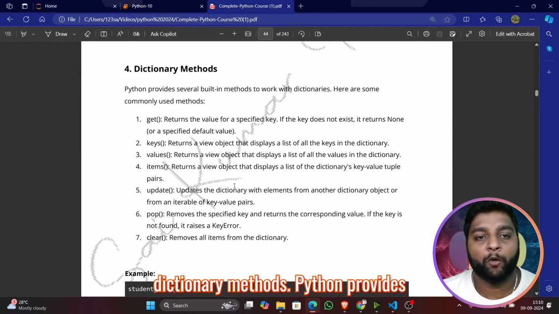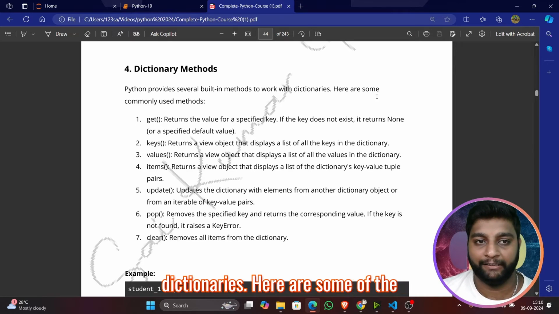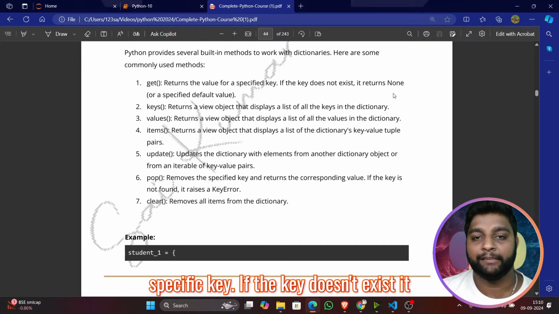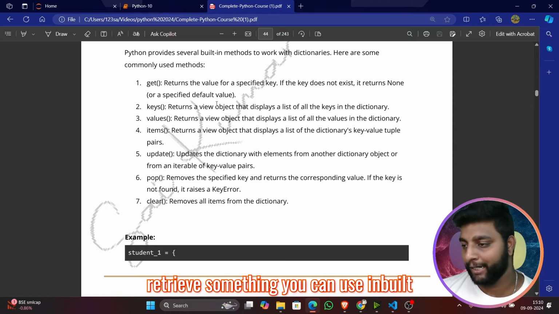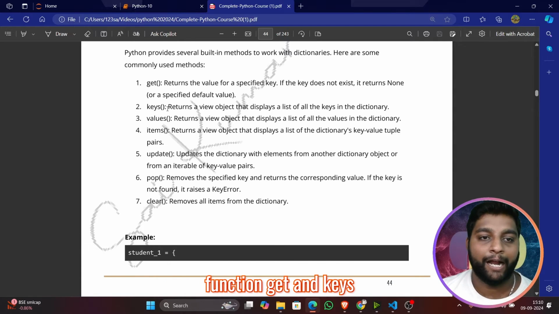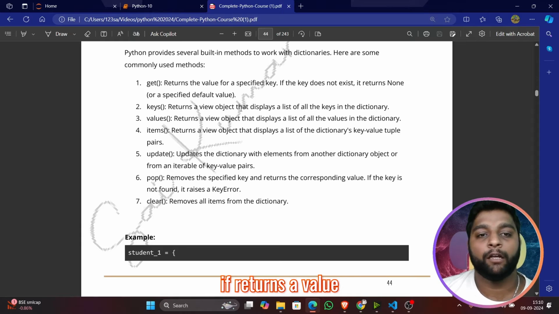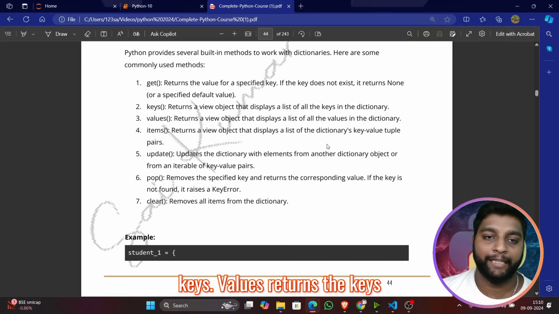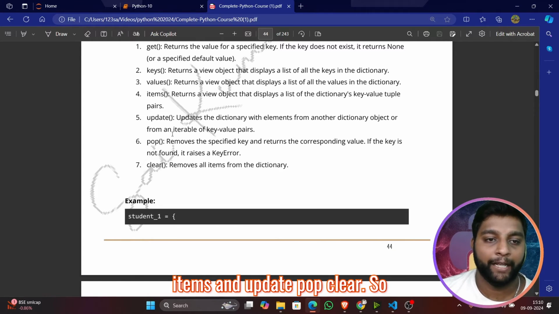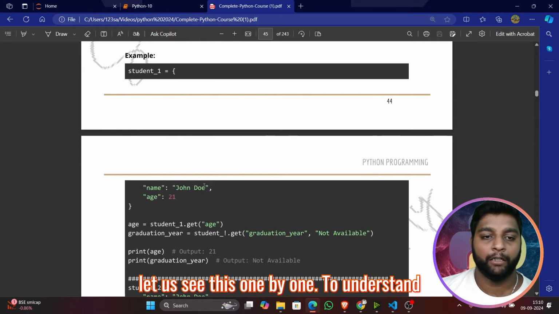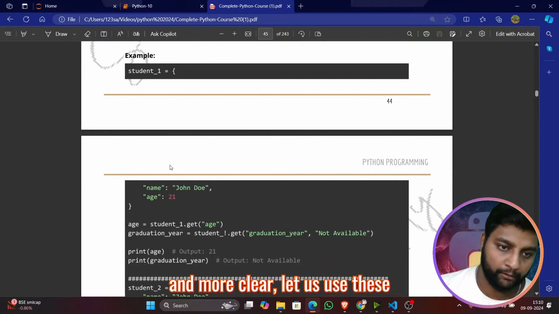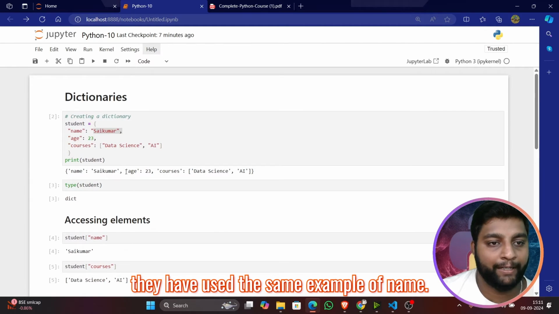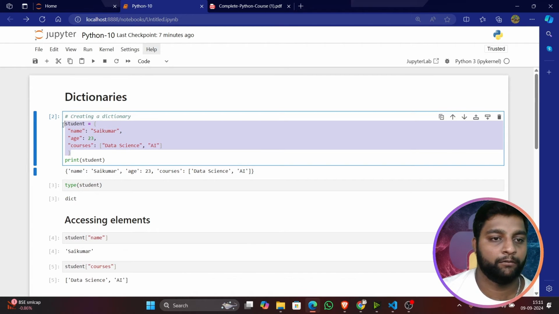Dictionary methods. Python provides several built-in methods to work with dictionaries. Here are some of the commonly used ones. Get returns the value of a specific key. If the key doesn't exist, it gives you None. So if you want to retrieve something, you can use the inbuilt function get. Keys returns a view object that displays a list of all the keys. Values returns the values, then items, update, pop, clear. Let us see these one by one. To understand more clearly, let us use these examples, with the same example of name. Let me copy this here.